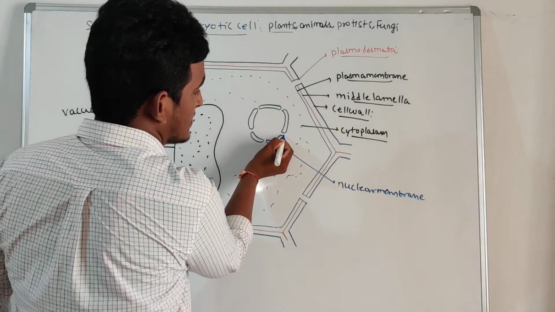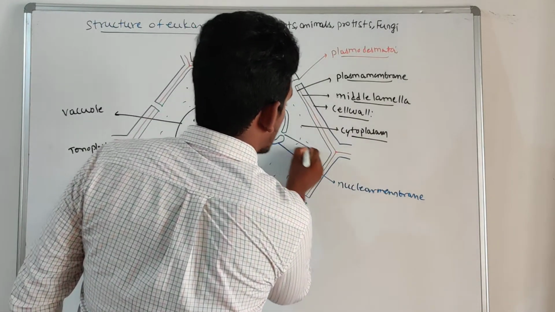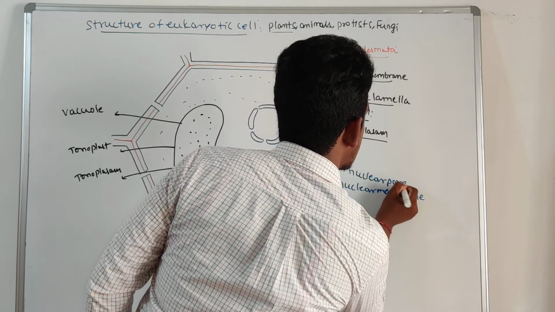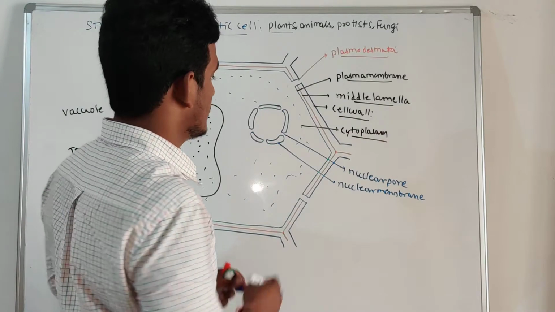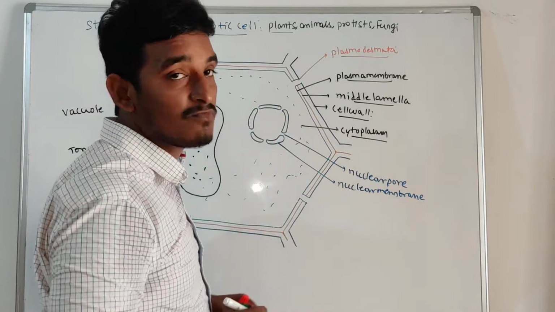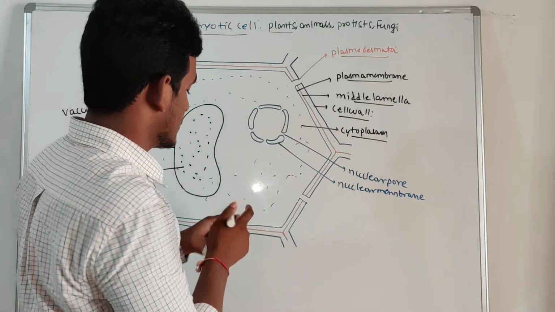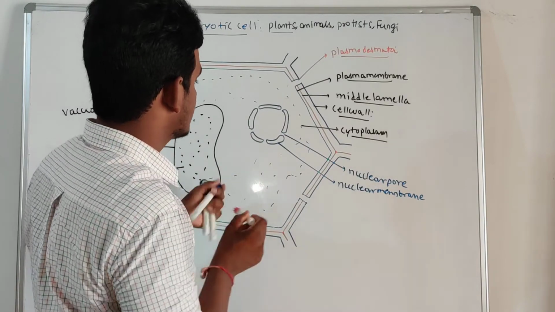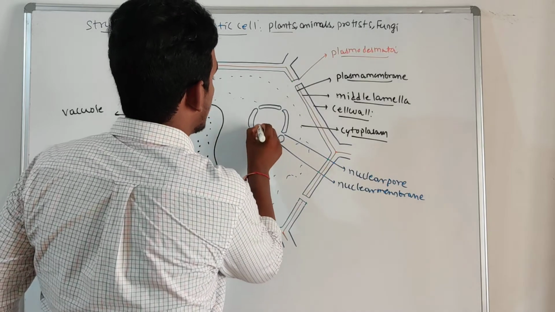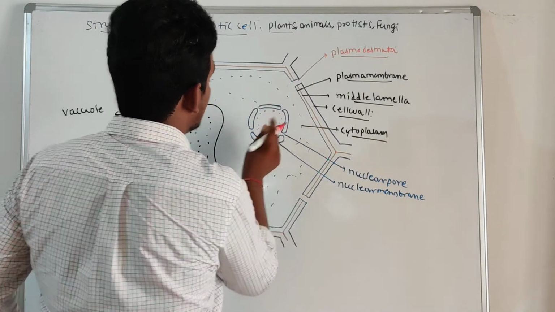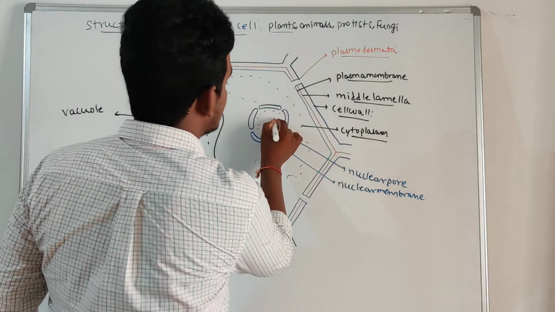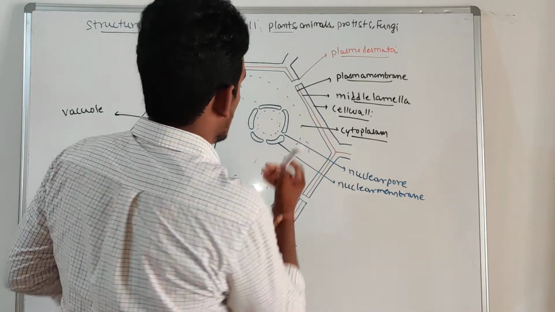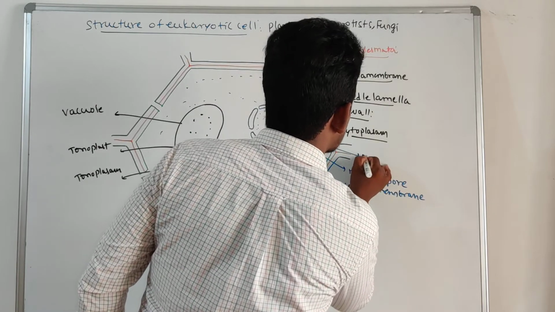Here pore-like structures are present, called nuclear pores. They are helpful for exchanging various molecules into the nucleus and outside the nucleus. Inside the cell there is cytoplasm, and inside the nucleus there is nucleoplasm.